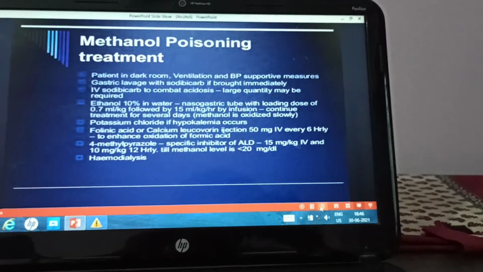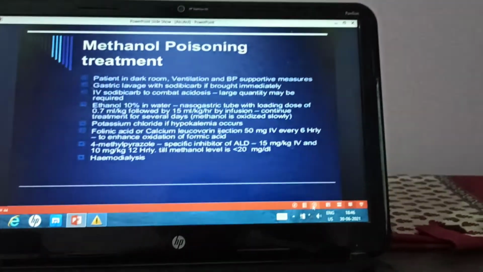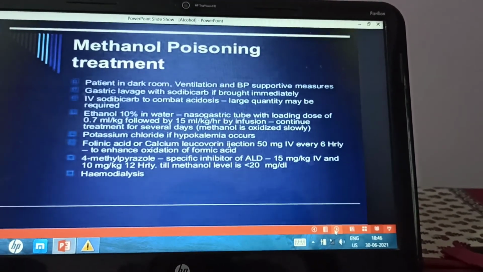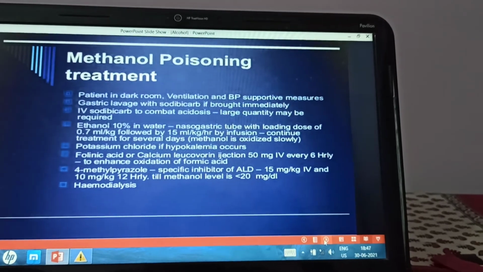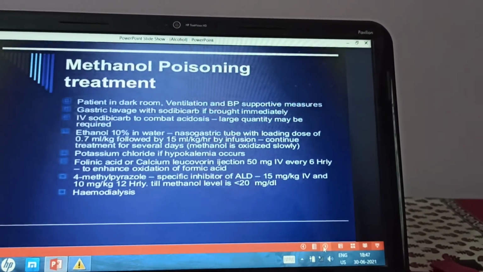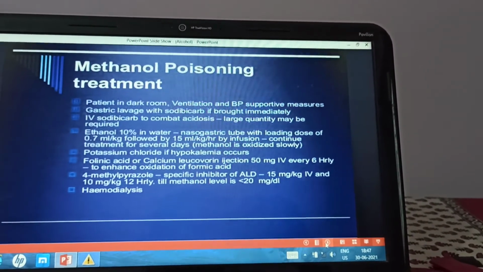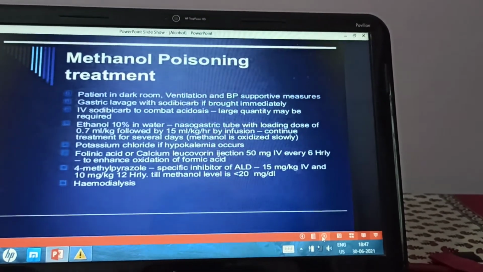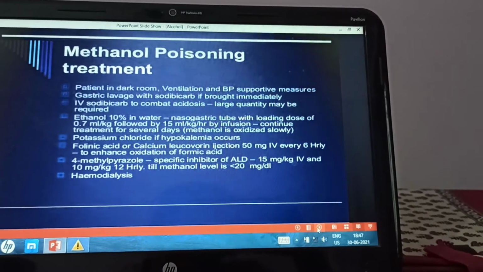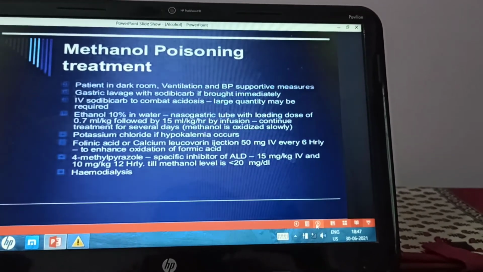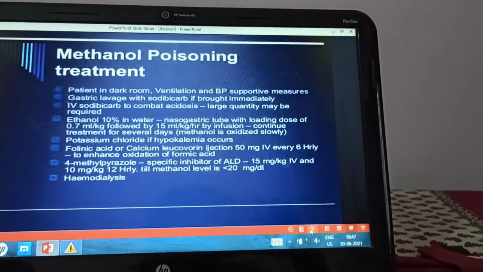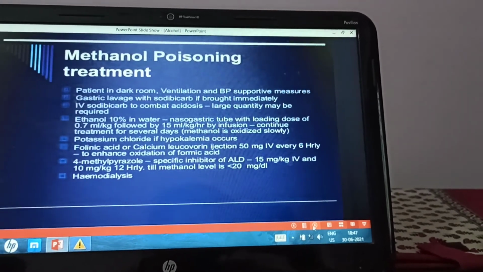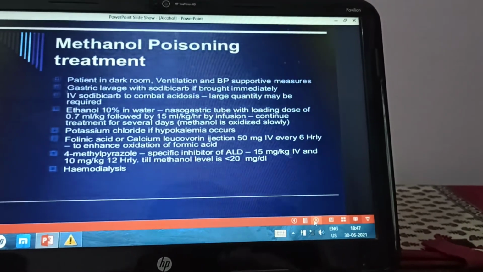So how will you treat methyl alcohol poisoning? Keep the patient in a dark room. Maintain the airway, ventilation, breathing and circulation well. Admit the patient in the ICU in a dark room. Gastric lavage should be done with sodium bicarbonate. IV sodium bicarbonate should be immediately started to correct the acidosis. Large doses of sodium bicarbonate may be required.